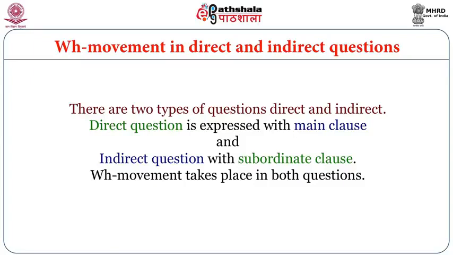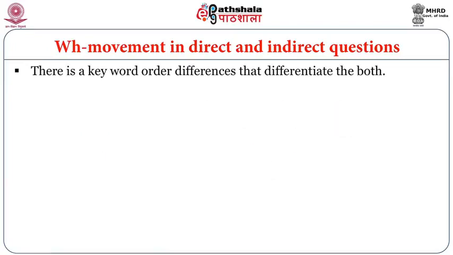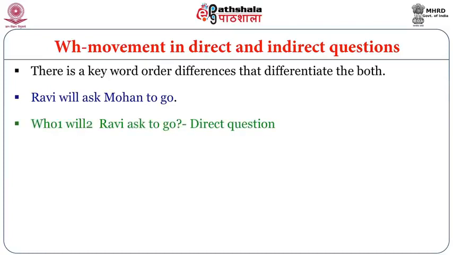There are two types of questions, direct and indirect. A direct question is expressed with a main clause and an indirect question with a subordinate clause. WH movement takes place in both questions. There are word order differences that differentiate the two. Ravi will ask Mohan to go. Who will Ravi ask to go? This is a direct question.